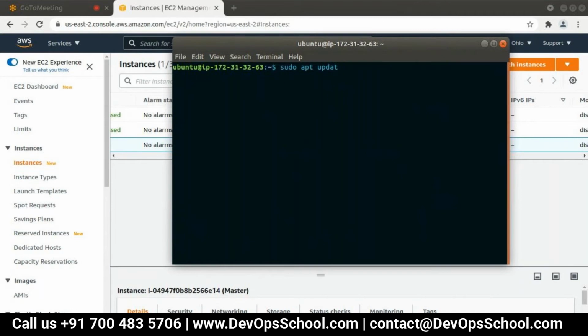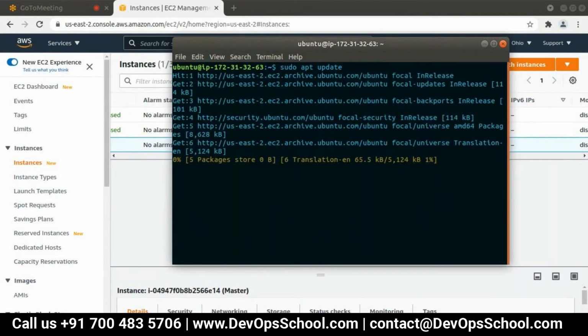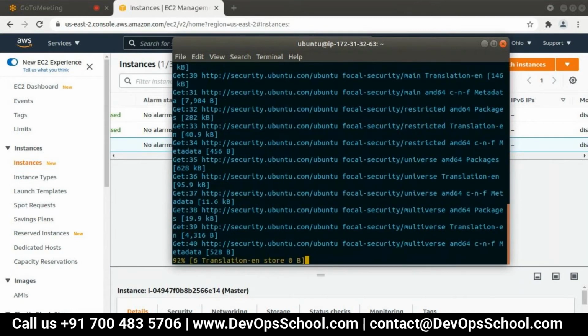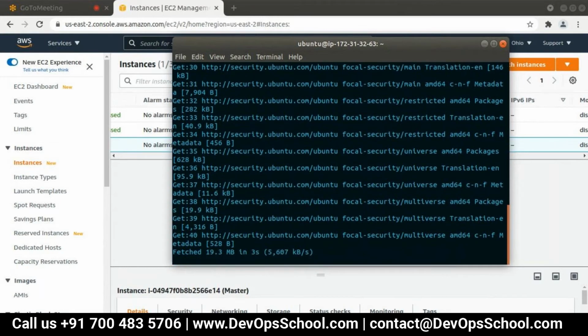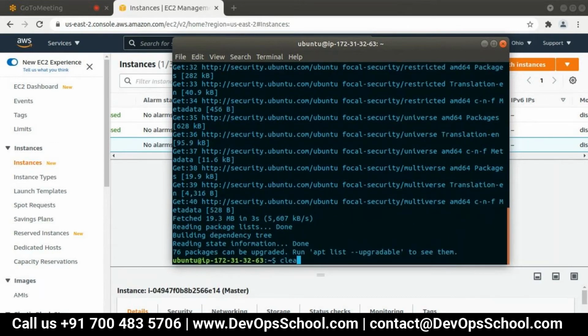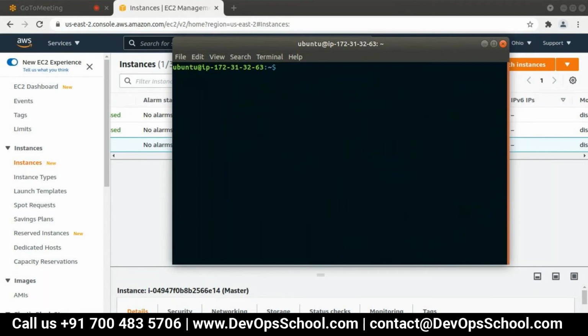Quickly update first. Then sudo apt install ansible -y.